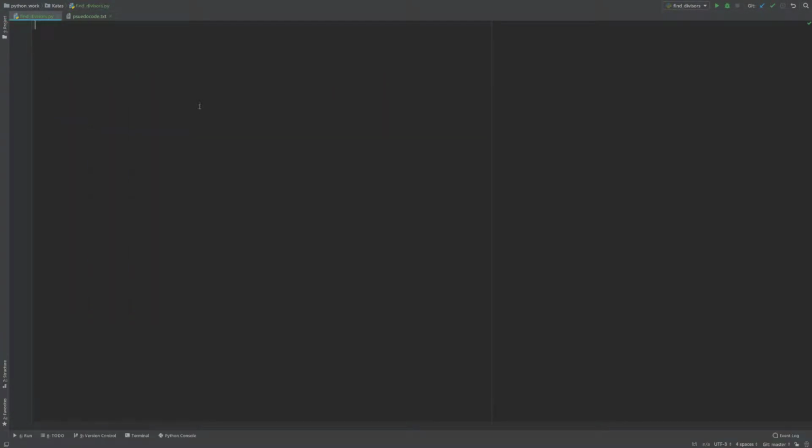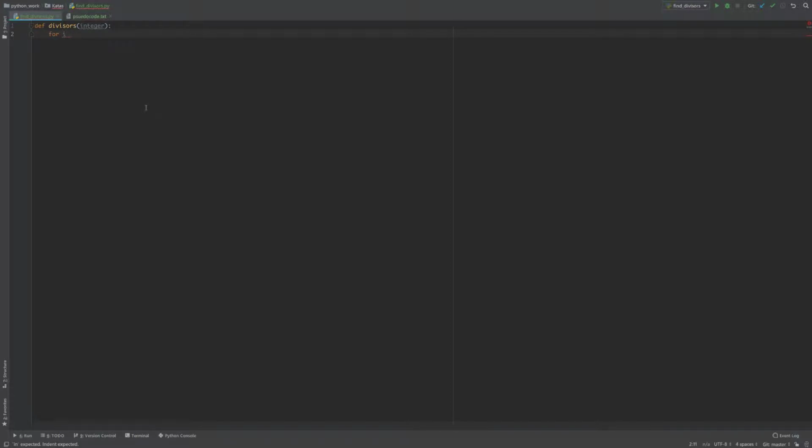So it wants us to define divisors and call our function, integer. Okay. So what we're going to need to do is, we'll use a for loop, I think.